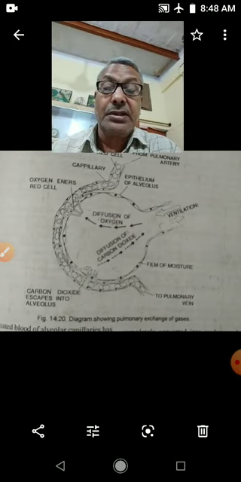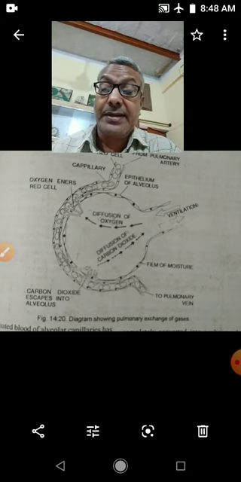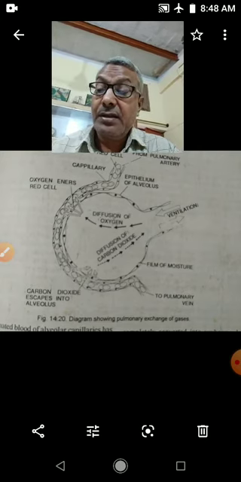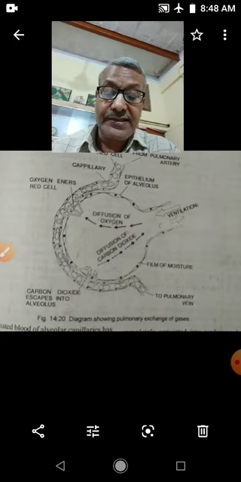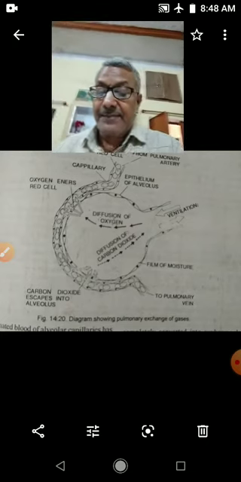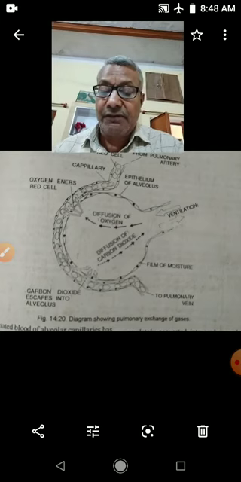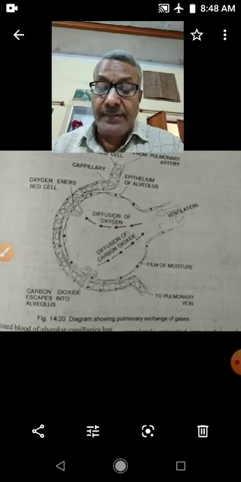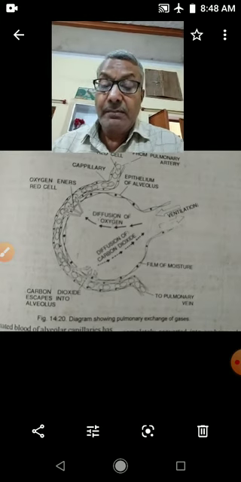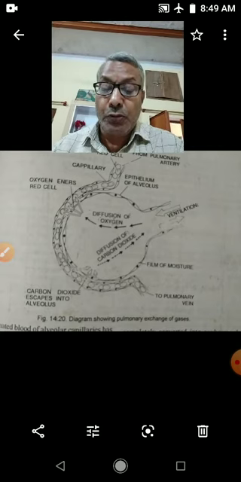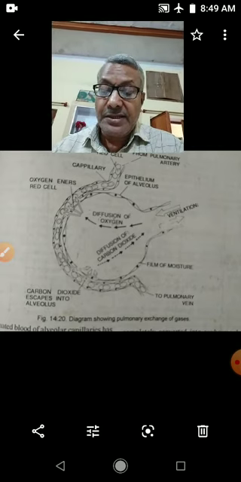So in the external respiration, there is exchange of oxygen and carbon dioxide inside lungs. External respiration consists of exchange of gases in lungs, formation of oxyhemoglobin, and release of carbon dioxide.